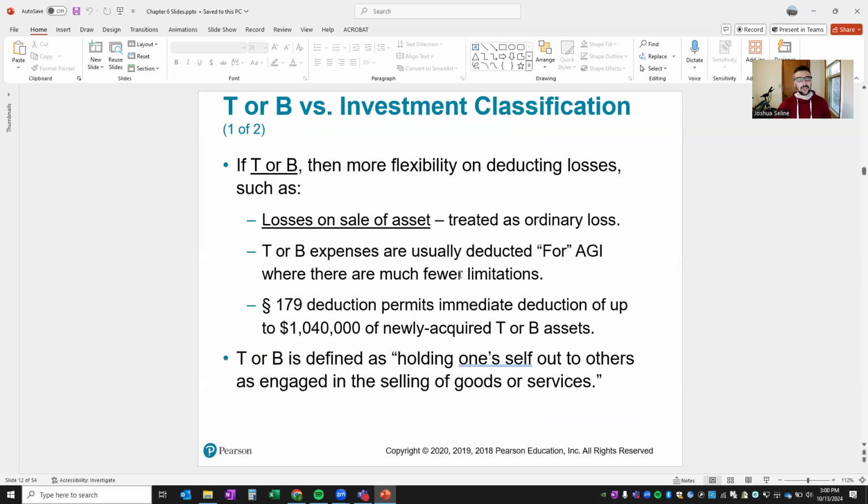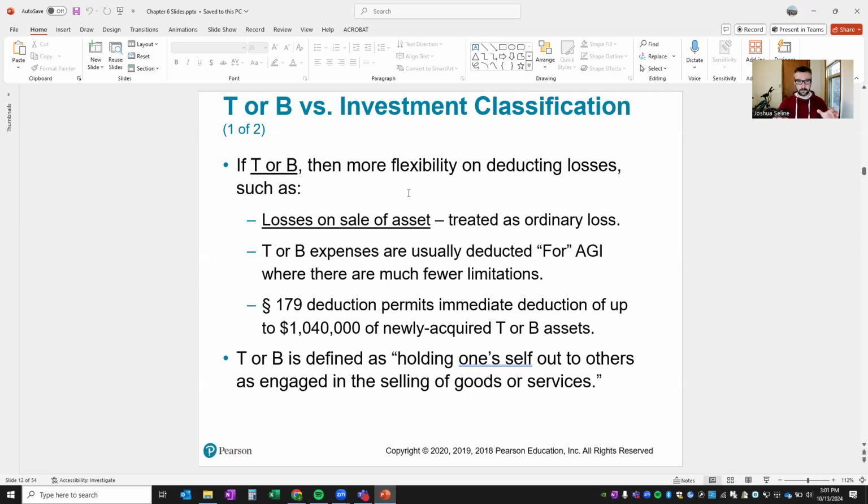Going back here, trade or business versus investment classification. If it's a trade or business, there's more flexibility on deducting losses, such as losses on the sale of an asset. It's treated as ordinary. Trade or business expenses are usually deducted for AGI, and there are a lot fewer limitations on that. The section 179 deduction permits immediate deduction of up to $1,040,000 of newly acquired trade or business assets. That's a sped-up depreciation.